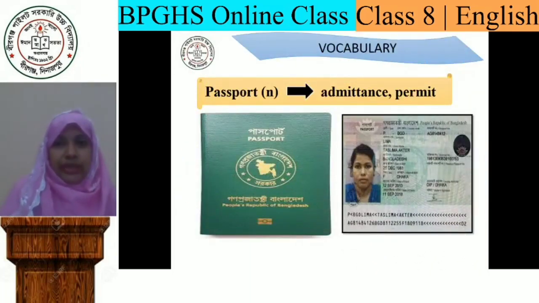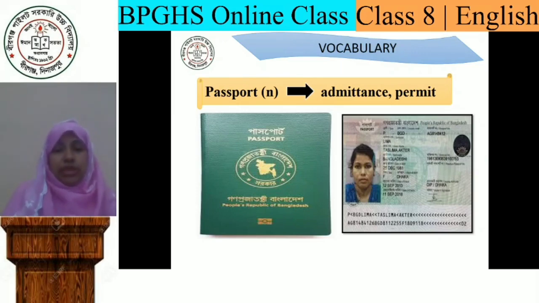Before going through the text, you must know the vocabulary, the new words. Our first word is passport. The word is a noun and you can see the picture of a passport. Perhaps you have seen the passport of a friend or your father. It means admittance or permit.